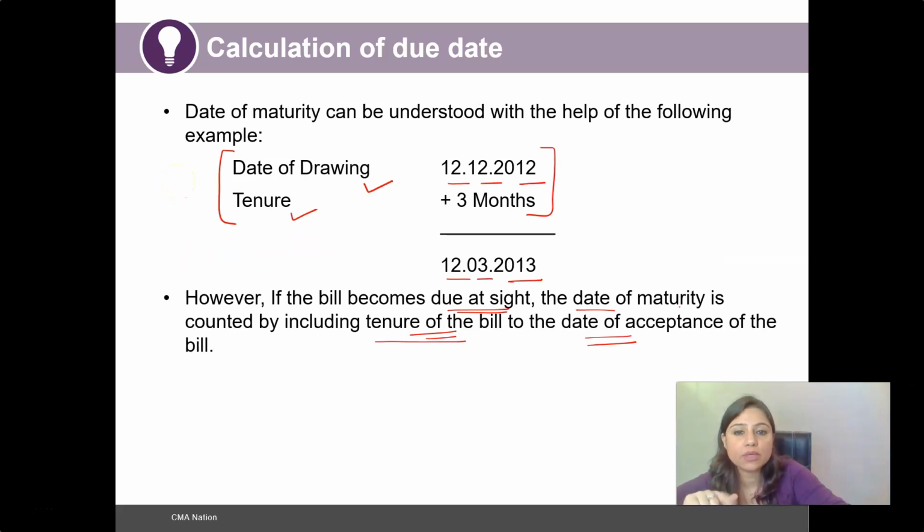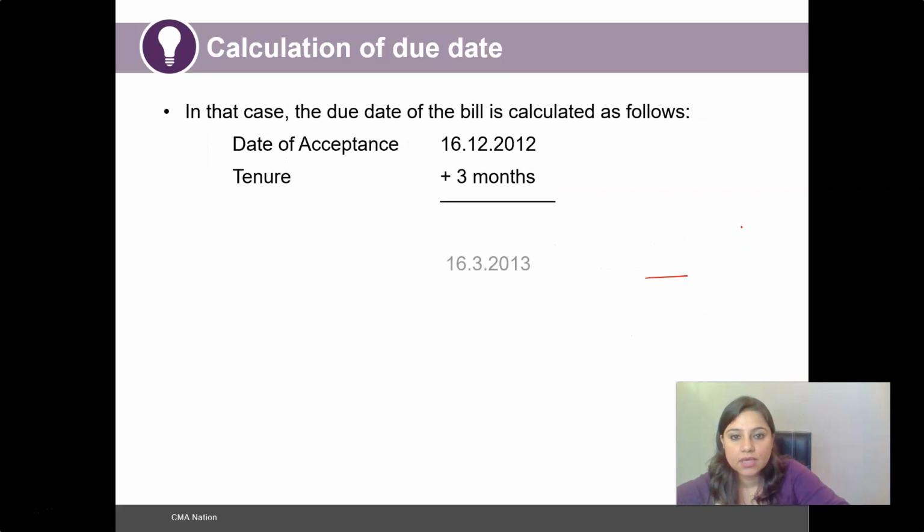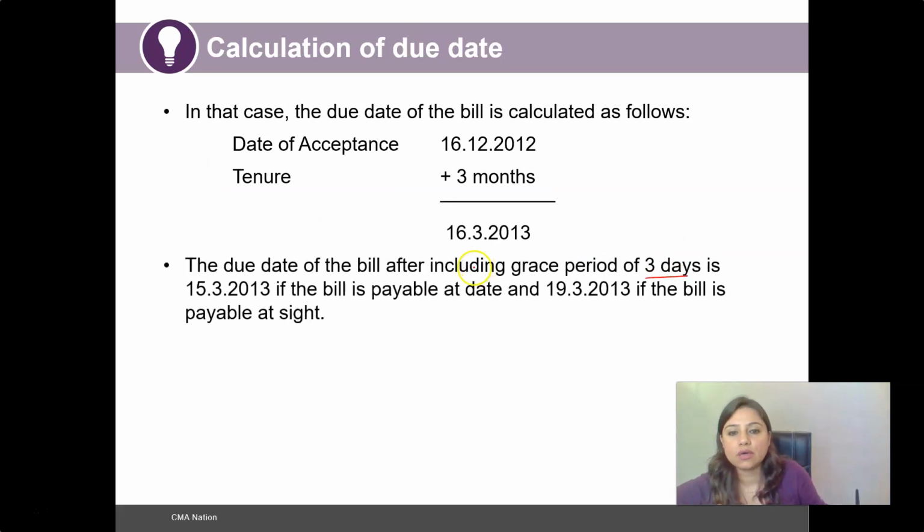So for the bill which is payable on date, the due date after including the grace period, that is plus 3 days, becomes 15th of March 2013. And in the case of the bill becoming due at sight, the due date is calculated after including the grace period.